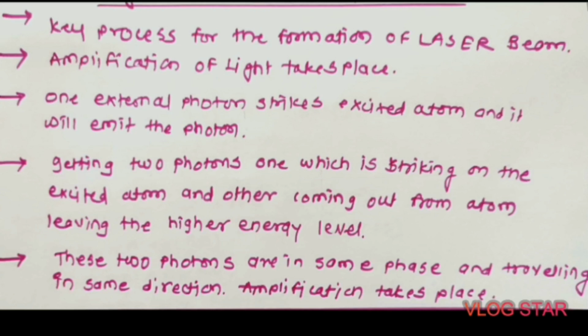Basically we get two photons, the one which is striking the excited atom and the other which is coming out from the atom leaving the higher energy level. Okay, and then these two photons have the same phase, and they are traveling in the same direction. So in this way the amplification takes place. So this is all about the stimulated emission process.